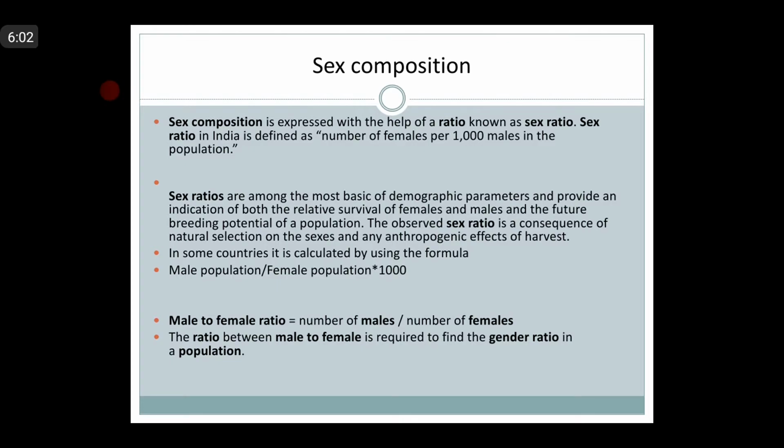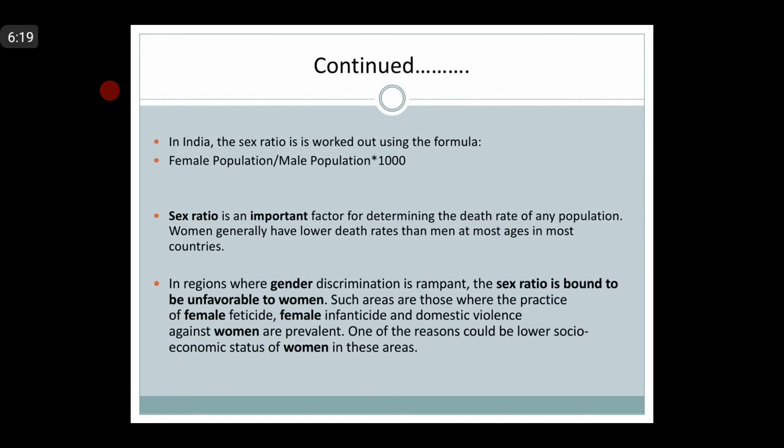So it is very much required to know the ratio between men and women. The sex ratio is also important information about the status of women in a country.